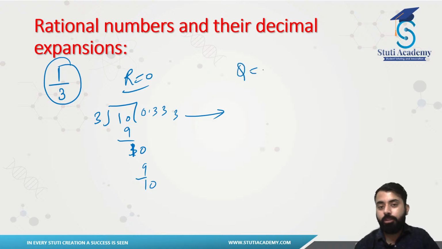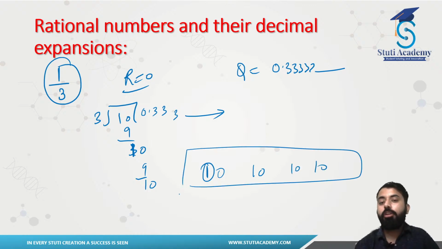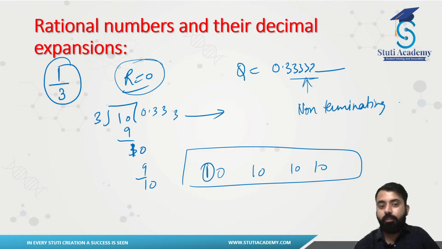That means in your quotient, you have 0.333 that is happening continuously. It is not ending anywhere. At any given point, your remainder is just 1, or you can just go on, that will be 10. Then you will be getting a 1. Again, it will be 10. You are not getting any remainder which is 0, but you are surely getting a quotient which is non-terminating. These kinds of expansions are your non-terminating expansions. But there is one more case here. Every number is repeating here. So we will be calling this non-terminating expansion, but repeating.